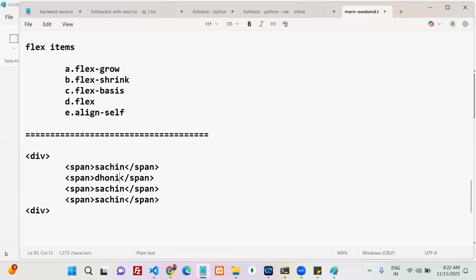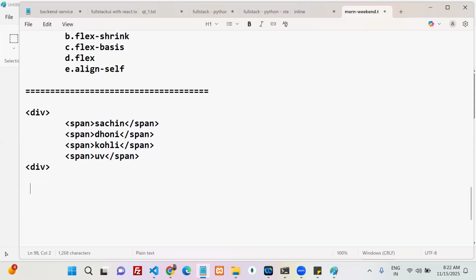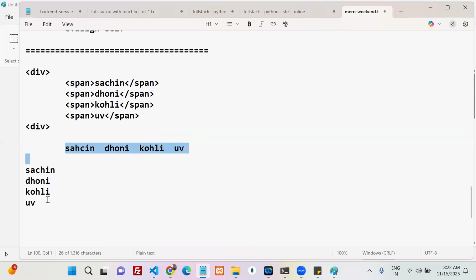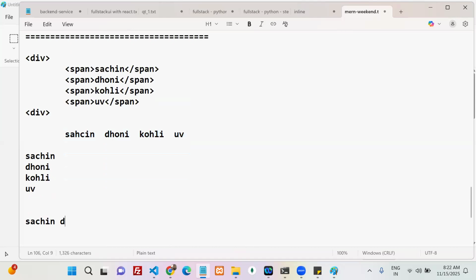Now, Sachin, Dhoni, Kohli and Yuvi: I can arrange these either like this or like this, either row or column. But my requirement is Sachin, Dhoni and Kohli, Yuvi. Is it possible or not possible by using flex?